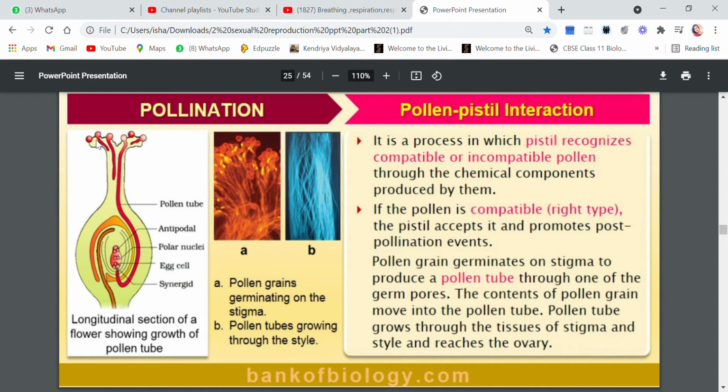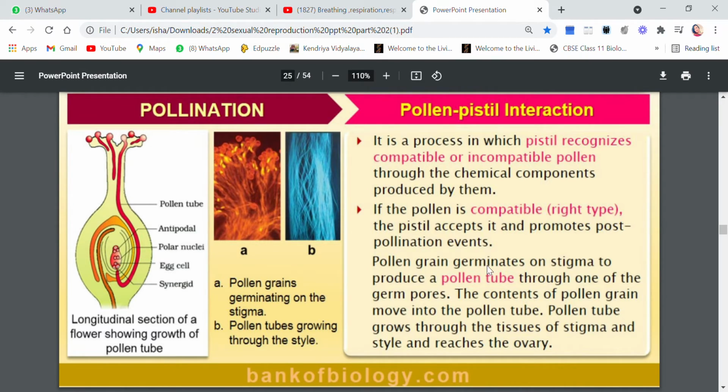Now, pollen grains germinate on the stigma to produce a pollen tube. You can see lots of pollen tubes have developed, and out of these, one pollen tube is very long and it has reached almost to the micropylar end of the female ovule.